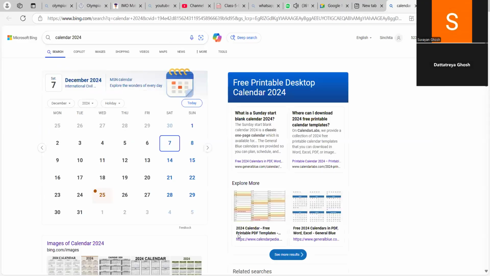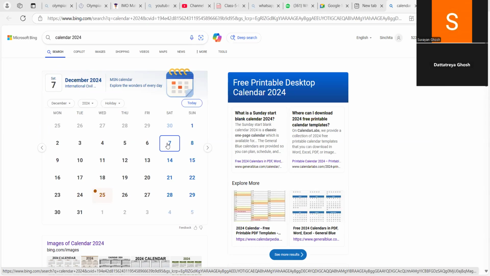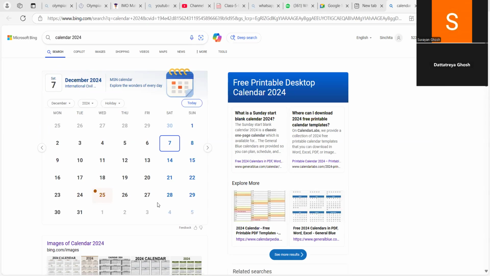Look here, Dattatreya. Today is, for example, 7th of December. Today is Saturday. 7 days before today, that is on 30th November. What will be the date? What will be the day?